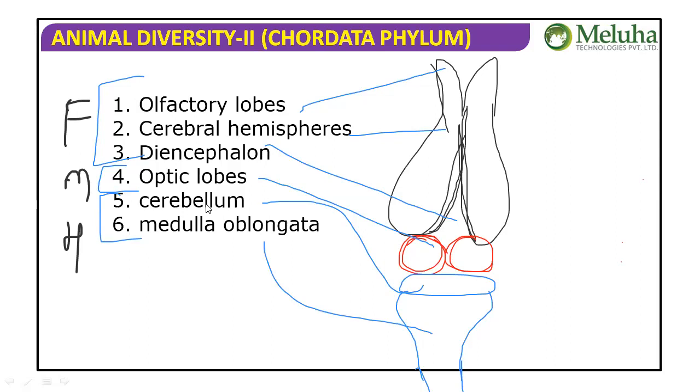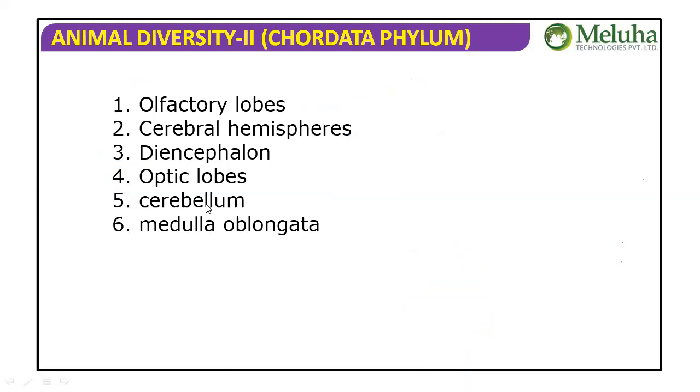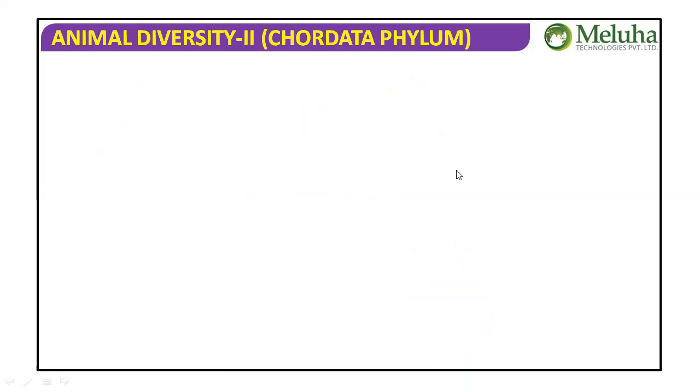Cerebellum is doing the balance of the body. Medulla oblongata is going to control the involuntary portions of the body. Involuntary organs are controlled by medulla oblongata. Okay, so these are all about the brain.